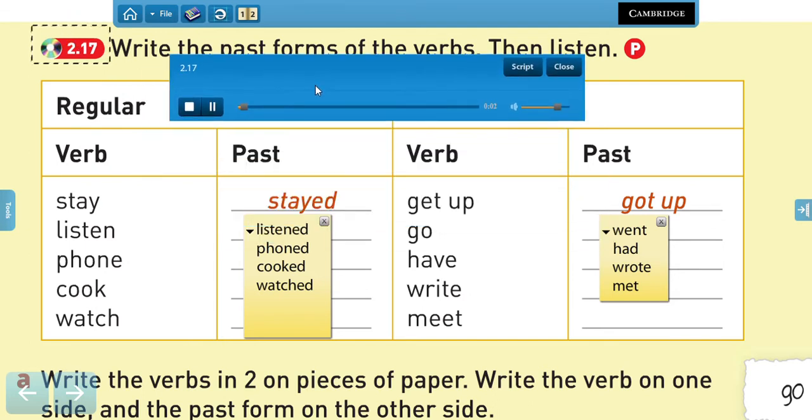Track 17. Regular verbs. Stay. Stayed. Listen. Listened. Phone. Phoned. Cook. Cooked. Watch. Watched.